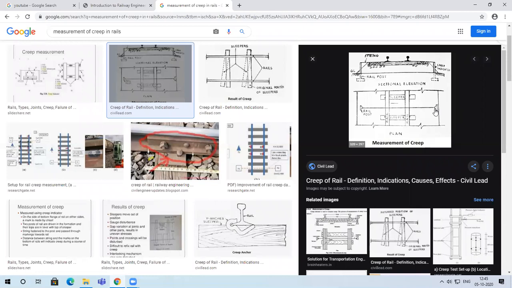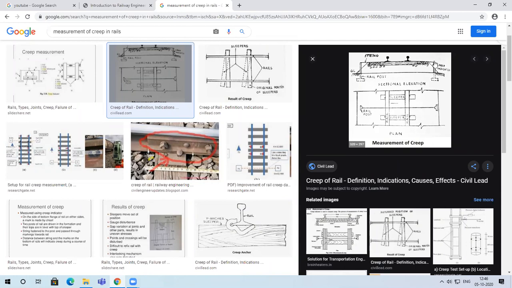One such thing that you might come across is this creep measuring device. This creep measuring device is also called a creep indicator as per railway terminology. What you will see on a railway track is, if this is the ballast formation, and this is the sleeper and these are the rails, then at the ends on both sides you would see a post. This is what we call the creep indicating post. This creep indicating post will be in level with the bottom of the rails, and it would be on both sides.